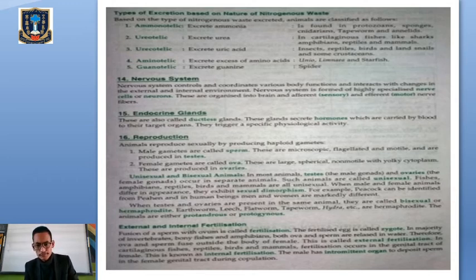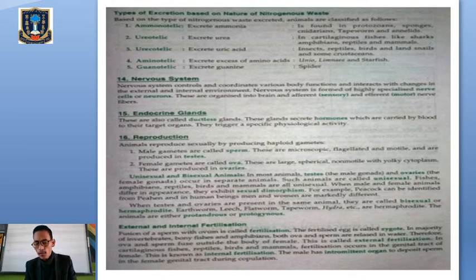Then we will go into external fertilization and internal fertilization. Fertilization means the fusion of the male gamete and the female gamete, that is, the fusion of sperm and ova. We have two types of fertilization: external fertilization and internal fertilization. External fertilization is where the female lays the egg in the surrounding medium. For example, amphibians lay their eggs in a water body.